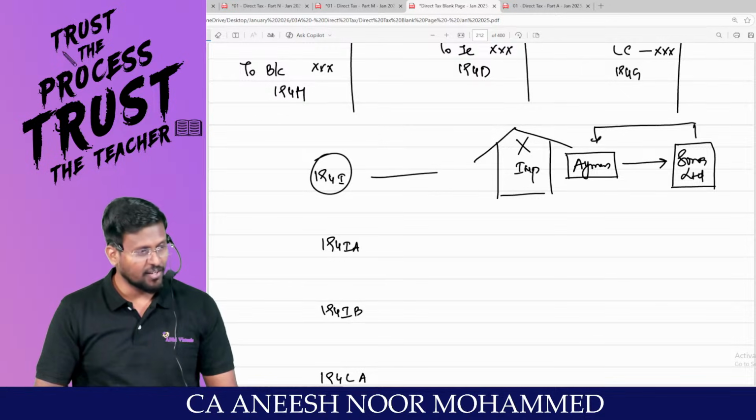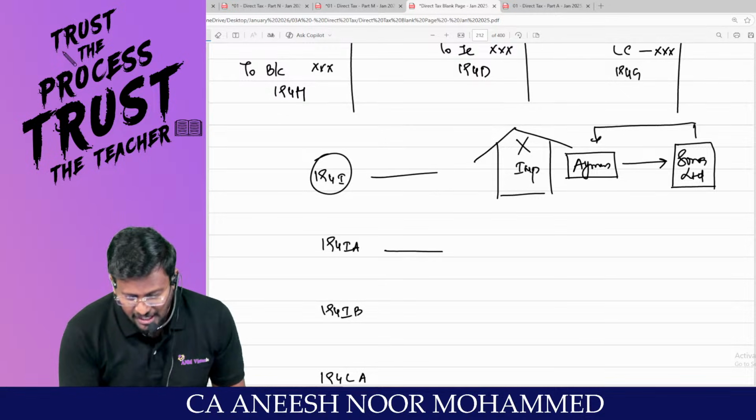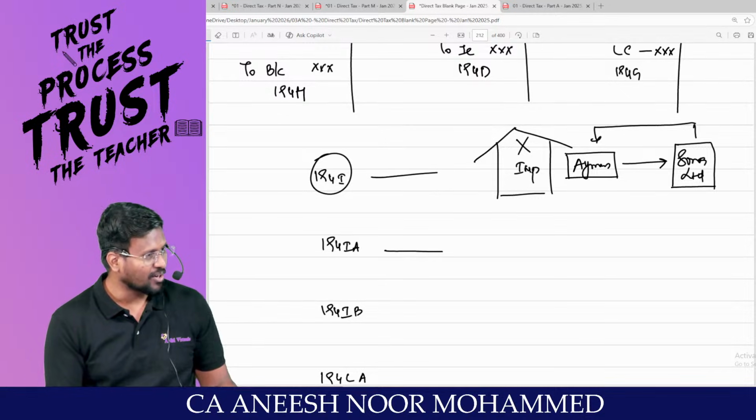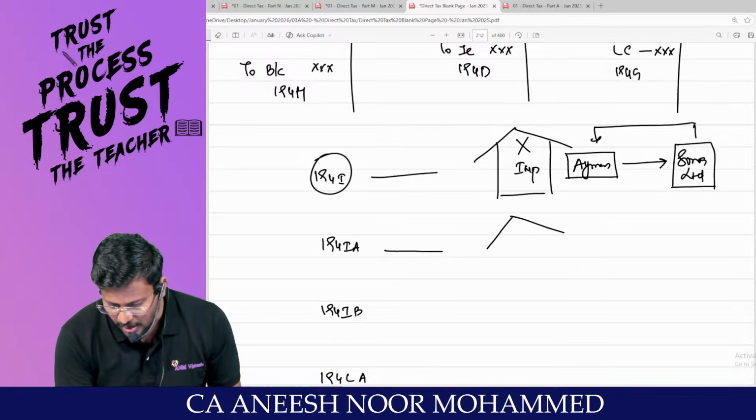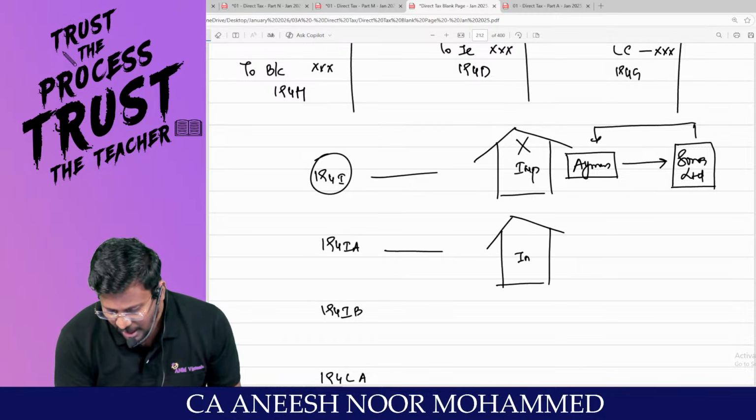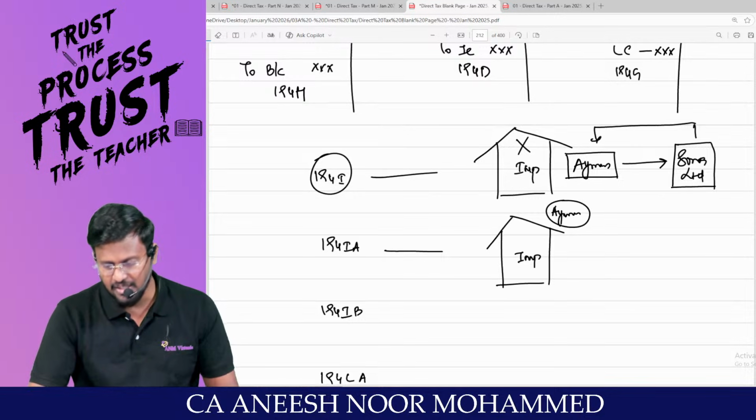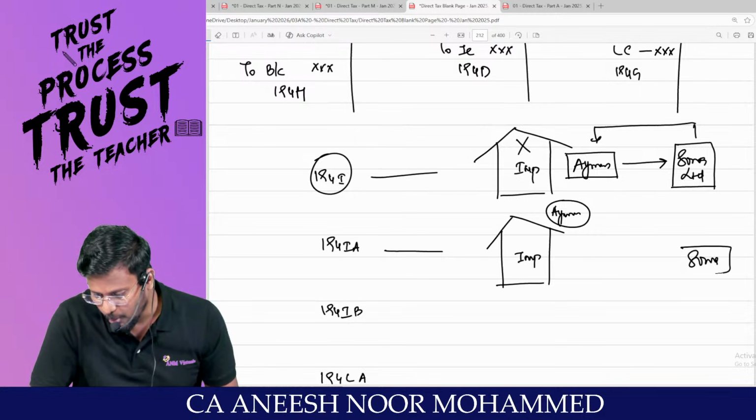So my dear lovable students, 194I is what? Rent. Sir, 194IA. This house property, which is owned by Iman, I don't know, because of some reason, this Sona has vacated the property.